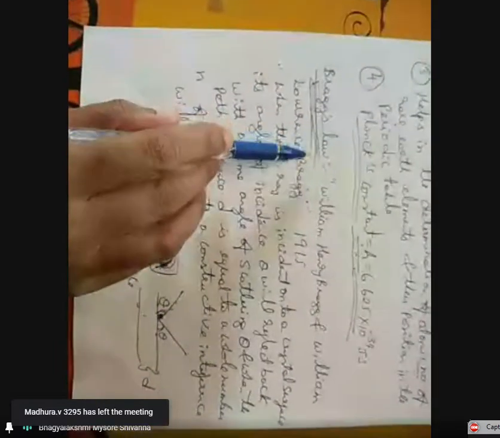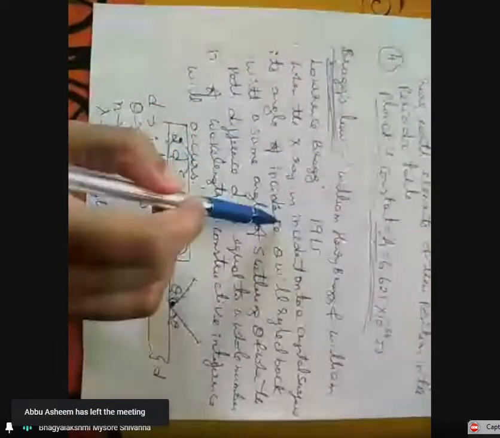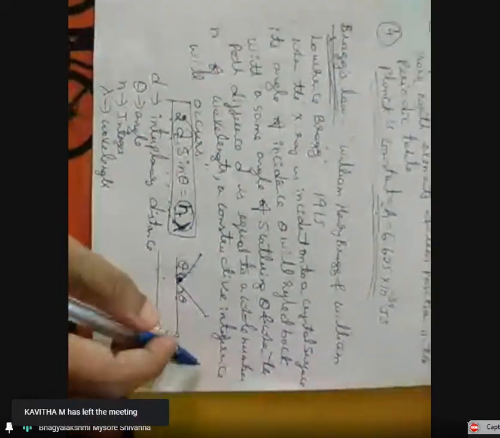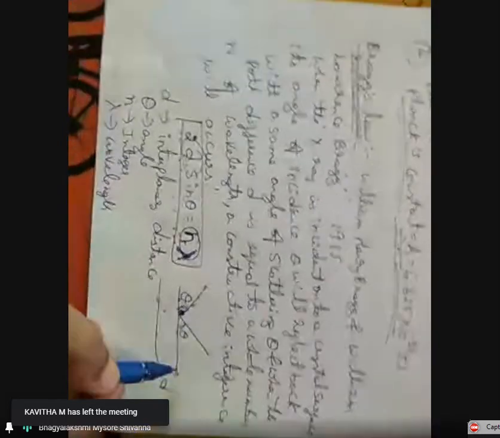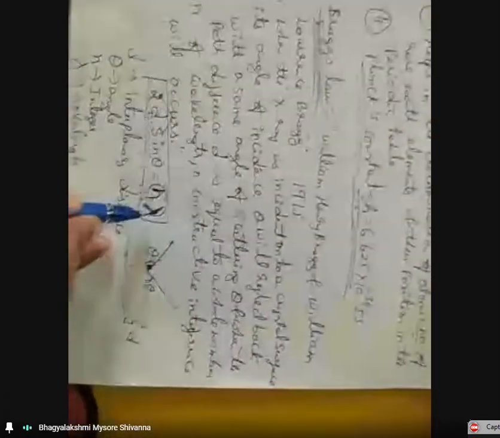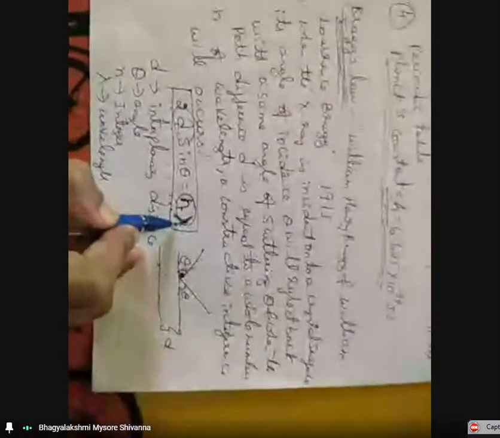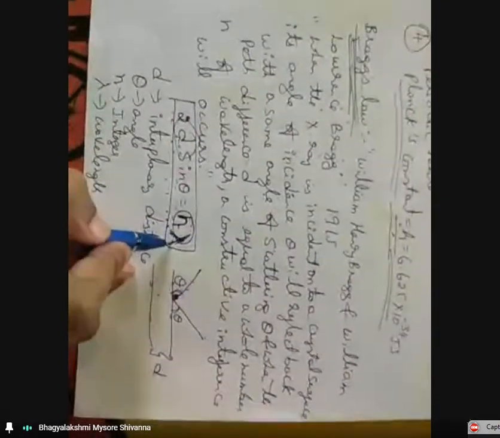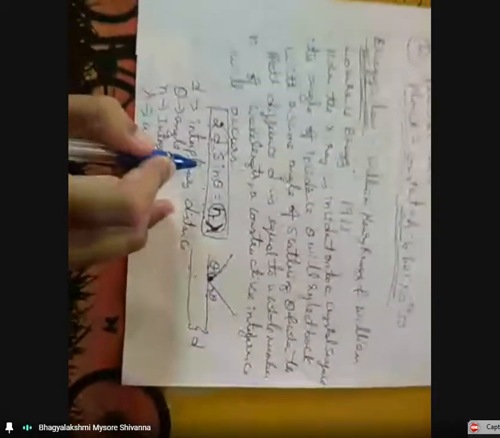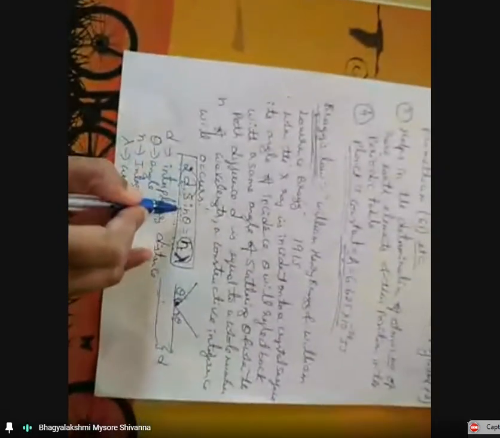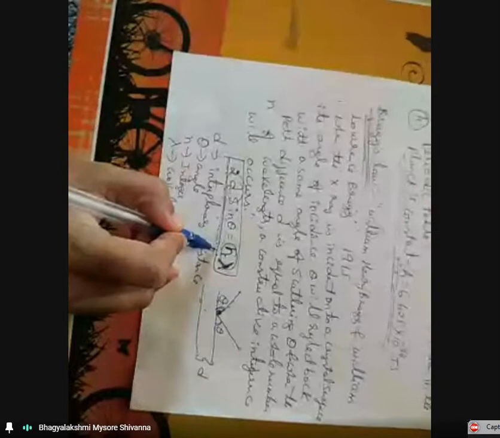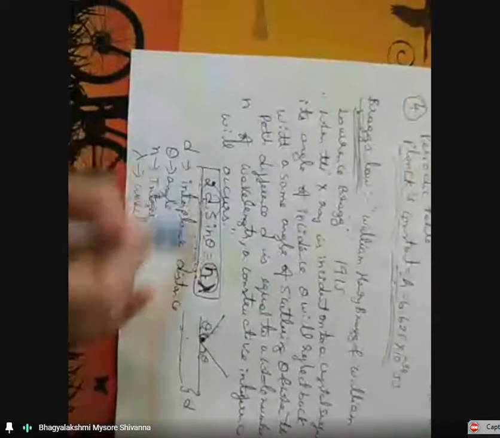According to this law, when X-rays are incident on the crystal surface at angle theta, they reflect back with the same scattering angle theta, when the path difference equals n times the wavelength, so constructive interference will occur. The mathematical expression is 2d sin theta is equal to n lambda. This is very important.